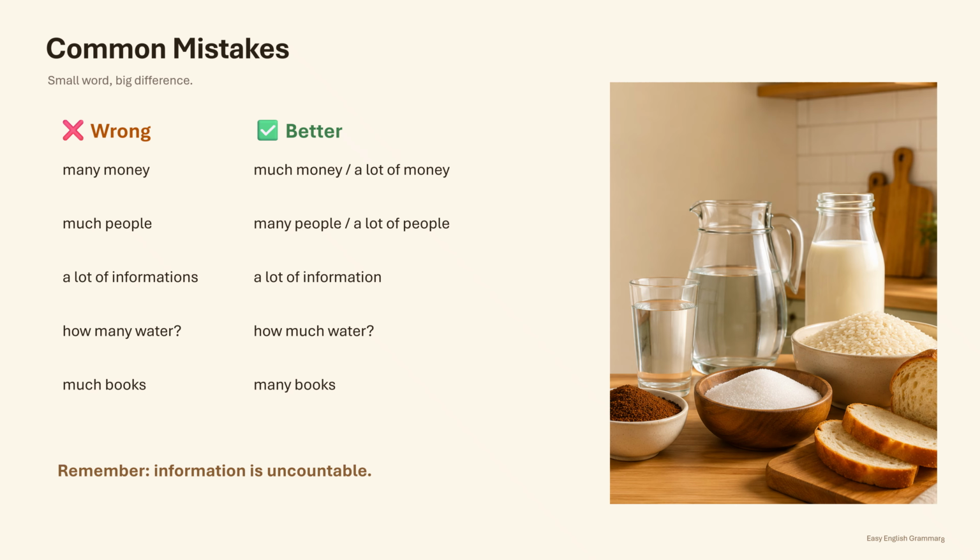Another common mistake is a lot of informations. Information is uncountable, so it does not normally have a plural S. The correct expression is a lot of information. We should also say how much water, not how many water. Finally, we say many books, not much books. Always check the noun first. Is it countable or uncountable? This simple question will help you avoid most mistakes.